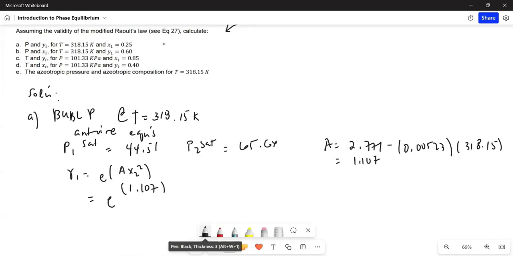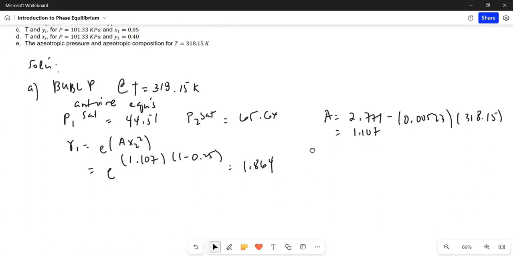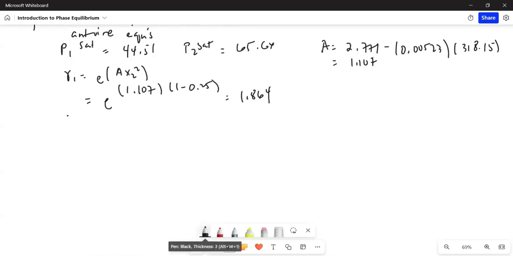It's 0.25. So 1 minus 0.25. And therefore, gamma 1 is 1.864. Not difficult, right? Just substitution.